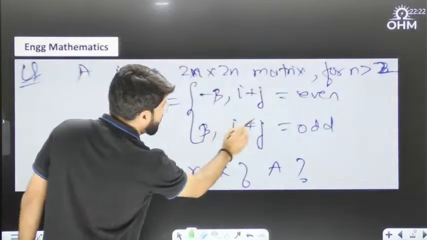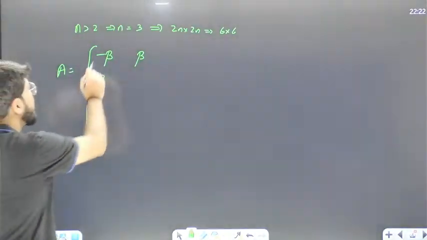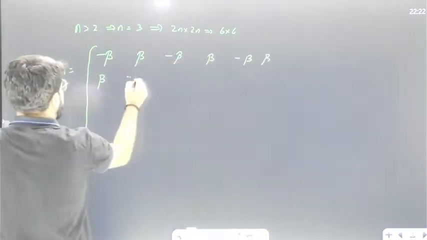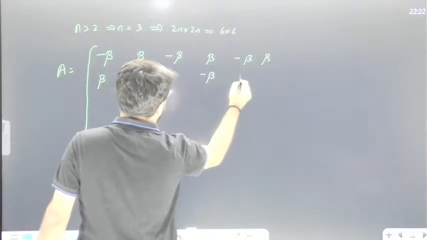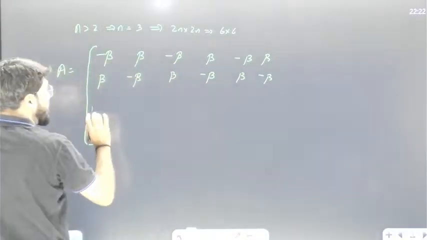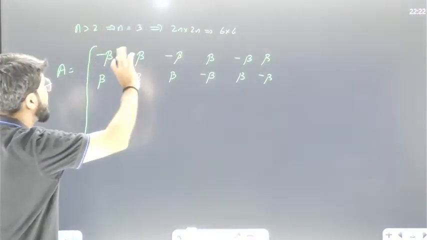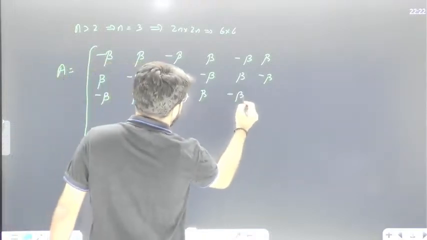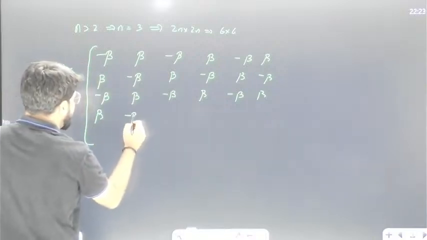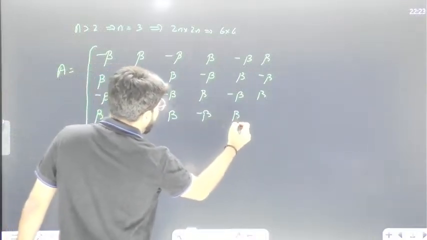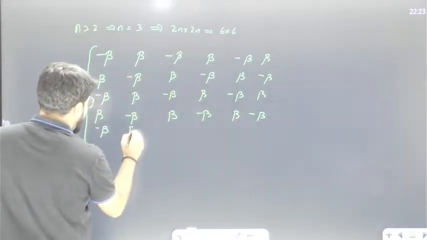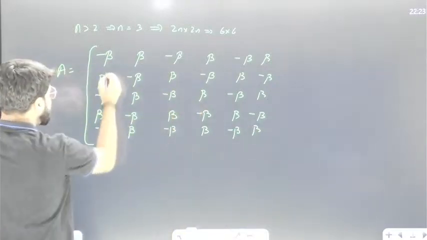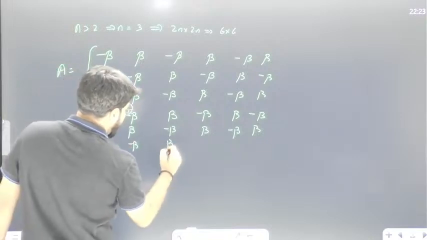And for odd, what is the value you have to take? If i plus j is odd, it has to be beta. So minus beta, beta, then minus beta, and then minus beta and beta. And if I go down, it is beta and minus beta. Finally, beta and minus beta, beta and minus beta. Coming up to here, because they are confirming that the number of rows and columns are even. So it's again minus beta, beta, minus beta and beta, minus beta and beta. Next would be beta, minus beta, beta, minus beta, beta, minus beta. And next is minus beta, beta, minus beta, beta, minus beta, beta, and the last row will be again beta and minus beta, beta and minus beta.